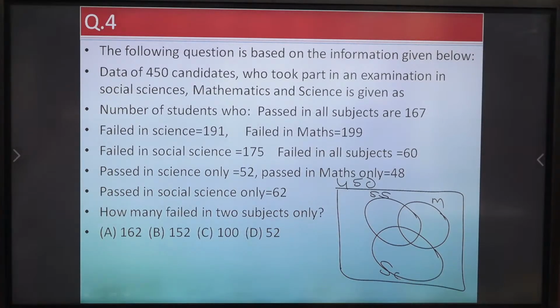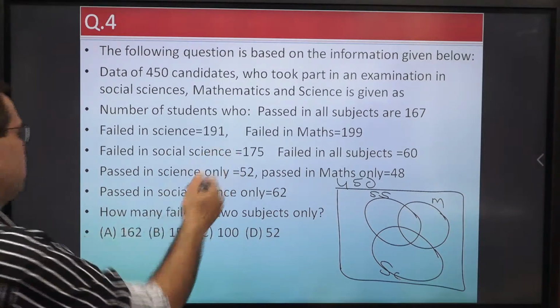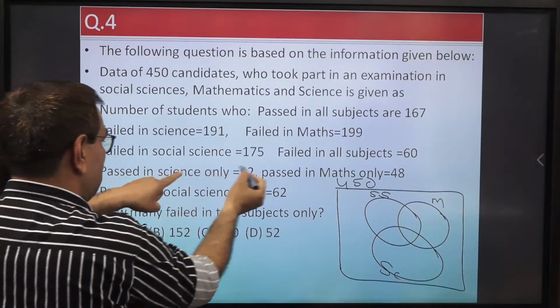Now, if you go to the downward side, you see passed in science only.